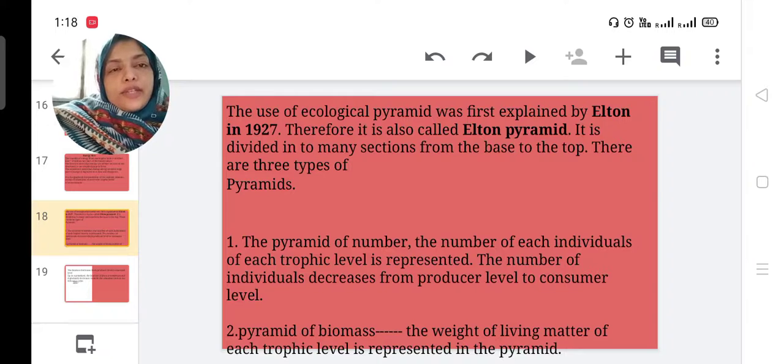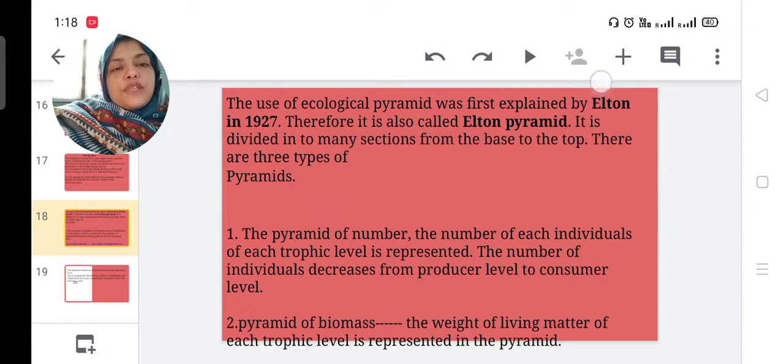It is divided into many sections from base to top. There are three types of pyramids. First one, pyramid of number. The number of individuals of each trophic level is represented. The number of individuals decreases from producer level to consumer level.